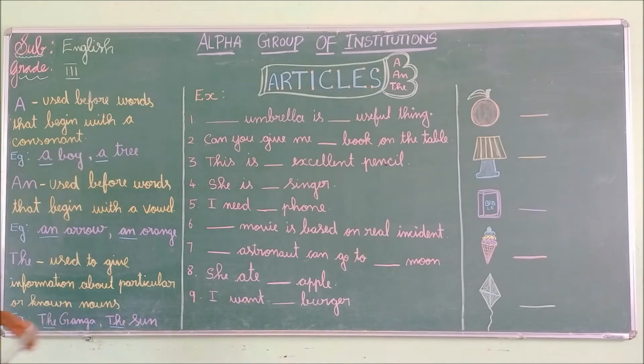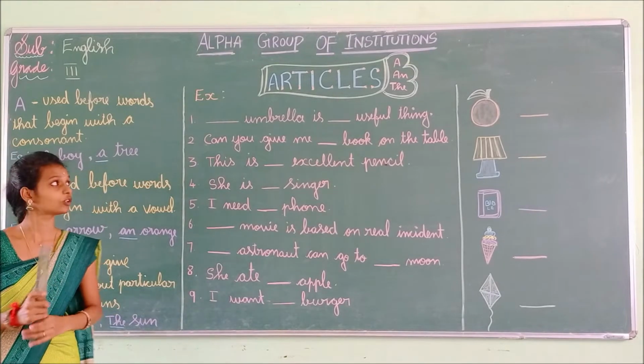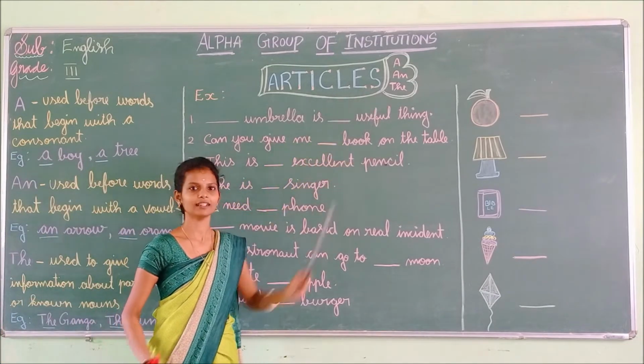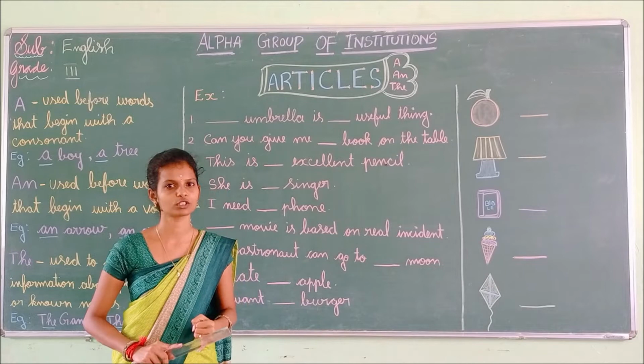Here I gave an example for you: the Ganga, the sun. We have many rivers, but here I particularly said the river Ganga, so we have to use the. Have you all understood, children? The is used to give information about particular or known nouns. Example: the Ganga, the sun. The sun is the only one, so we have to use the. Have you all understood what articles are? These are the articles a, an, and the.